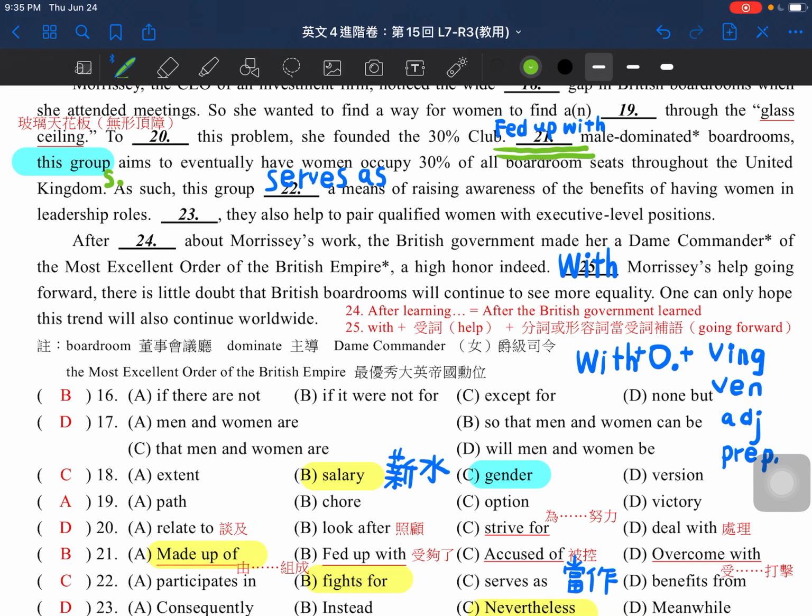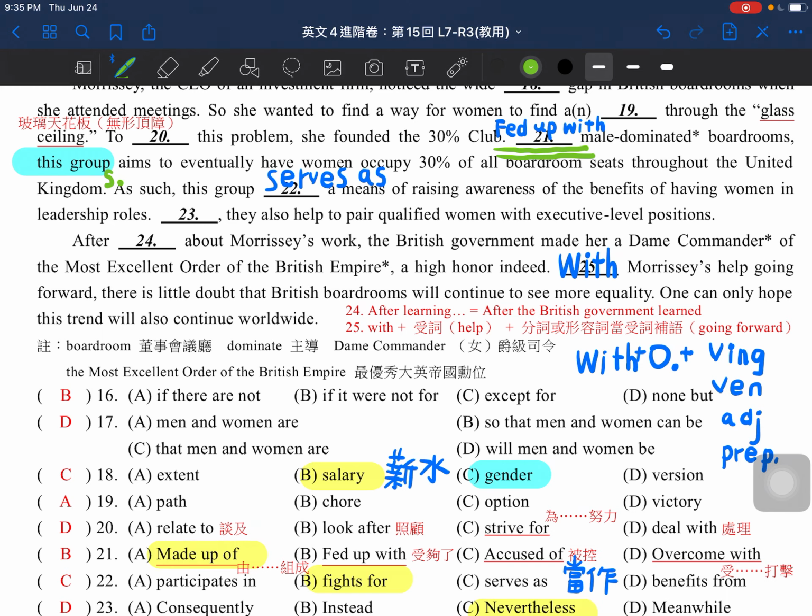If this group is made up of male-dominated boardrooms, they will probably just keep it the same. We still want to have more men. So in this case, they will not have women occupy 30% of all boardroom seats throughout the United Kingdom.